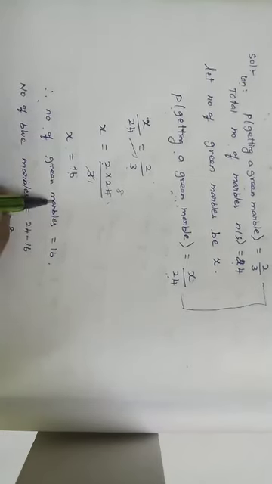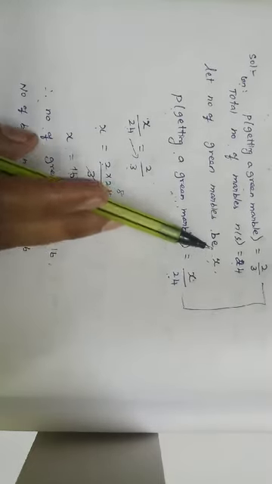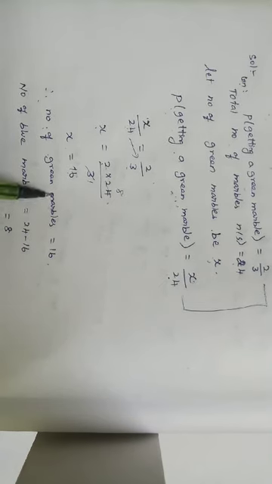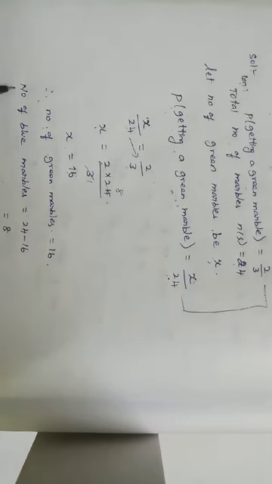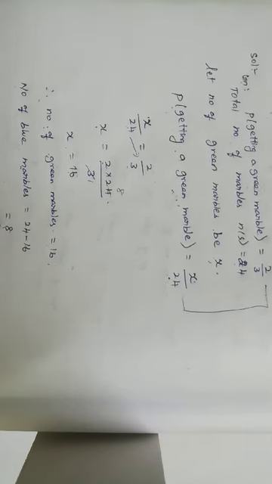Therefore, because we assumed the number of green marbles to be x, the number of green marbles is equal to 16. Then the number of blue marbles is nothing but total minus green, 24 minus 16 is equal to 8.